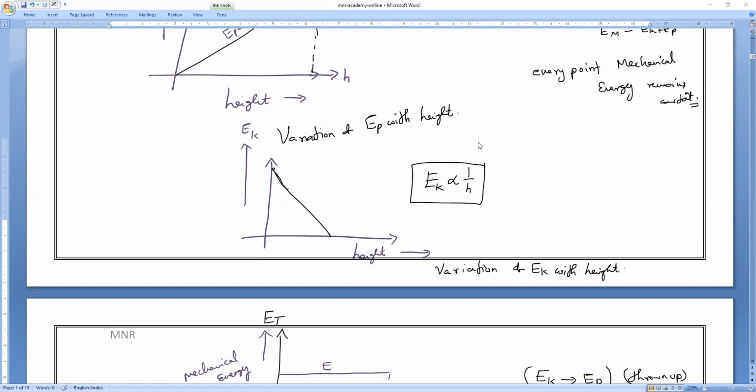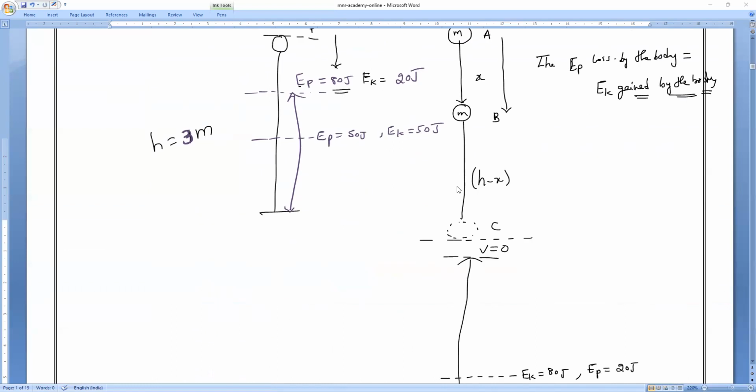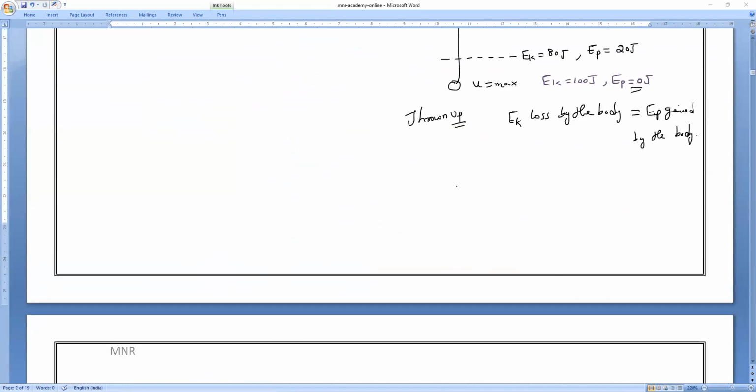Any doubt, anybody can ask me till here, or else we'll go to the next important point. So we'll start, everybody. The most important point I want to tell you: let me take, for example, a free fall or thrown up, it doesn't matter. Total height I will consider as h. What is this, everybody? Total height is how much? h. Now, exactly at half, what is the distance? h by 2, and down also h by 2.